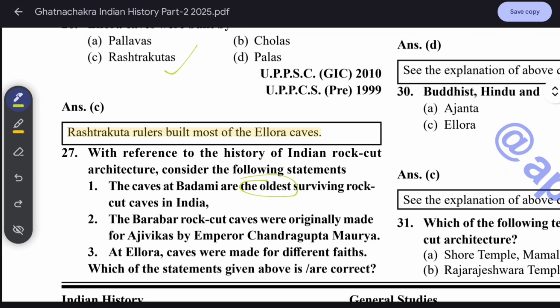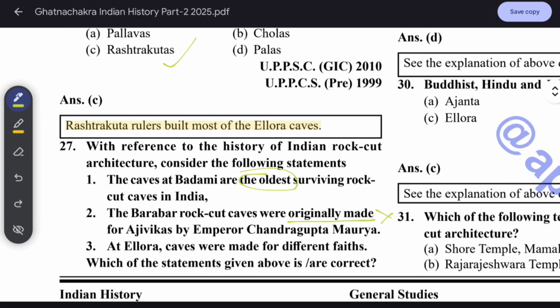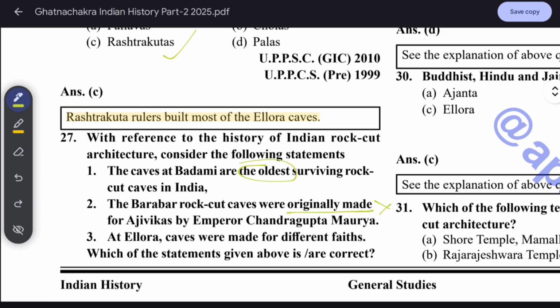Barabar rock cut caves were originally made for the Ajivikas by Emperor Chandragupta Maurya. No, not originally made for the Ajivikas. It was originally made for Buddhists, but it was given to them. I don't think it's correct. And Ellora caves were made for different faiths. Buddhist, Jain, and the Hindu religion.